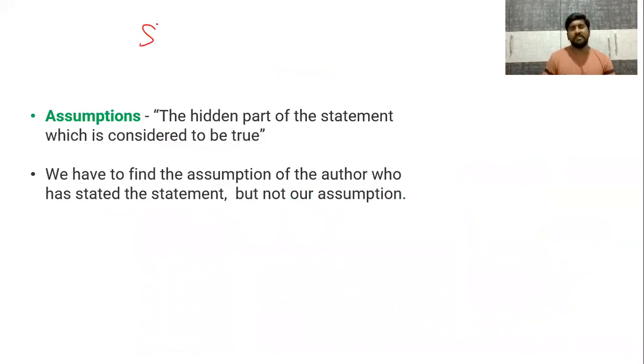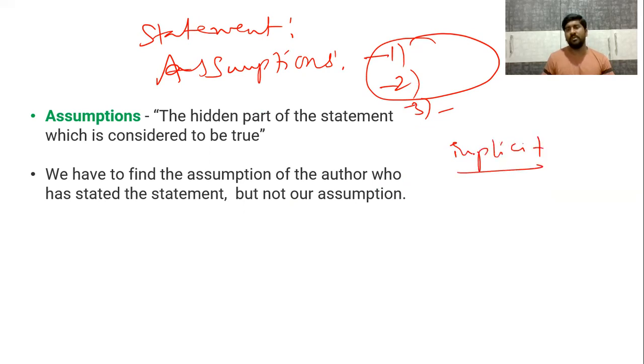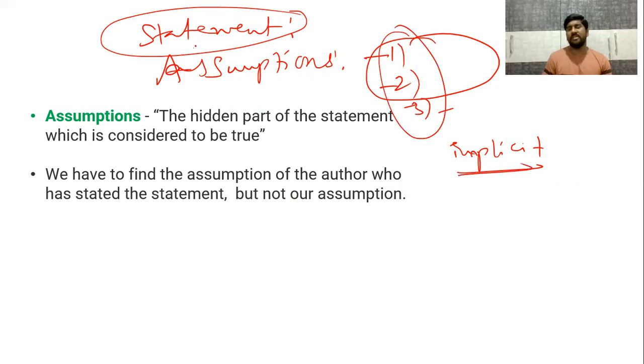In these questions, they will give us a statement followed by some assumptions, one or two or three assumptions. Mainly you will get questions with two assumptions. Sometimes you may be given three assumptions, but it can be any number. So you have to find out which of the given assumptions is implicit or true from the statement given. We just have to find which of the assumptions is valid or implicit for the statement.